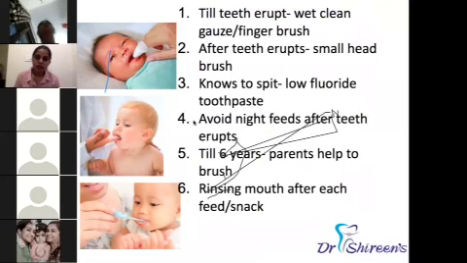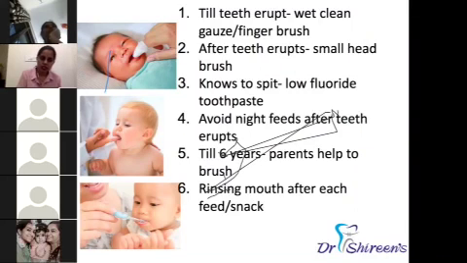Even from a newborn child, after each feed, you can use a wet, clean gauze and wipe the baby's mouth. And by the time their first teeth develop, you can use a small bristle brush to brush their teeth, until they learn to swallow or spit it out. You can encourage spitting.